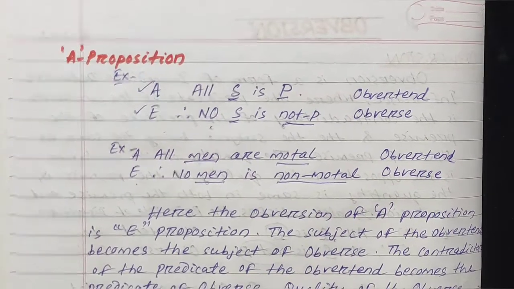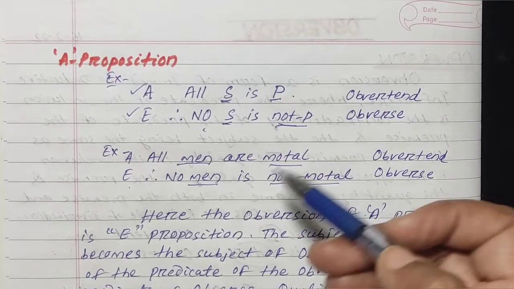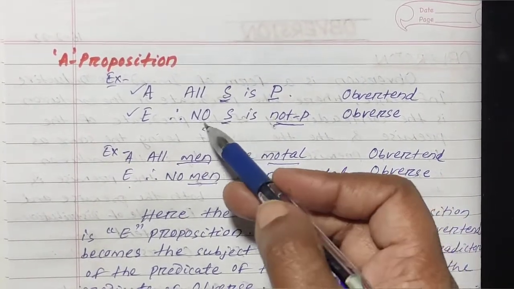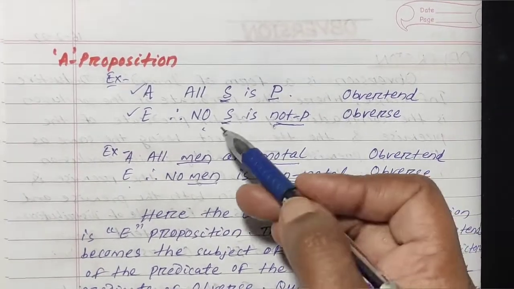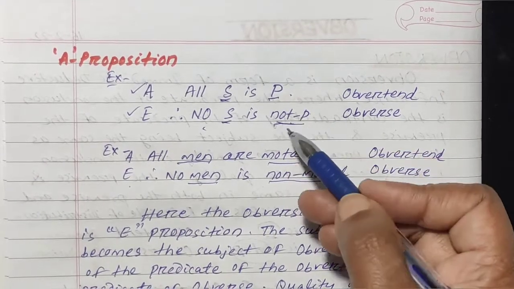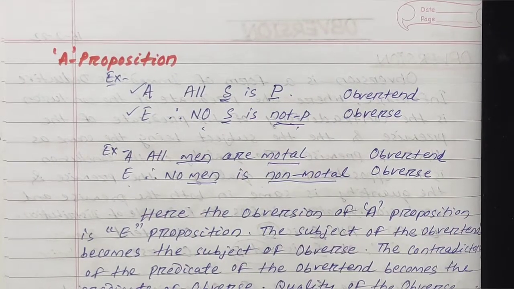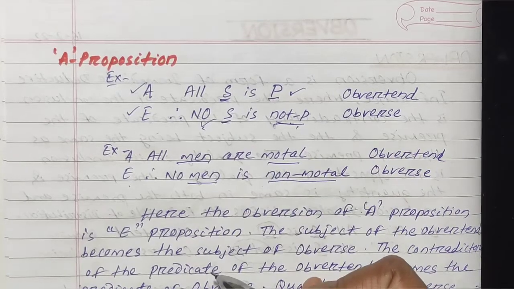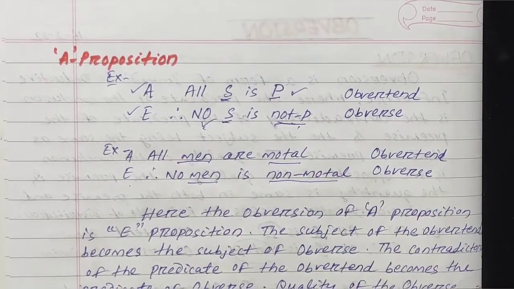Then the obversion of A proposition. A proposition is all S is P. It is the obvertend. The obversion of A proposition will be E proposition: no S is not P. Here the subject is the same in obvertend and obverse, and the predicate is the contradiction: the contradiction of P will be not P. Then quality and quantity: quality changes, affirmative to negative, and the quantity remains the same, universal in both.